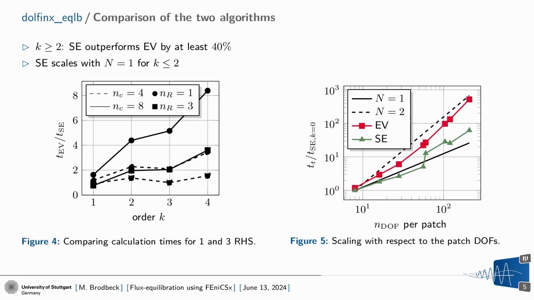Short side note on the performance of the equilibration algorithms with respect to the patch degrees of freedom. We see that the Ern-Vohralík algorithm has a scaling with something between 1.7 and 2 point something. So we see the scaling of the LU decomposition, while the semi-explicit algorithm, where we technically have shrunk the spaces on which we perform the minimization, where we are dealing with these equation solvers, has a near linear performance, at least up to an equilibration order of 3. So yeah, nice to have.